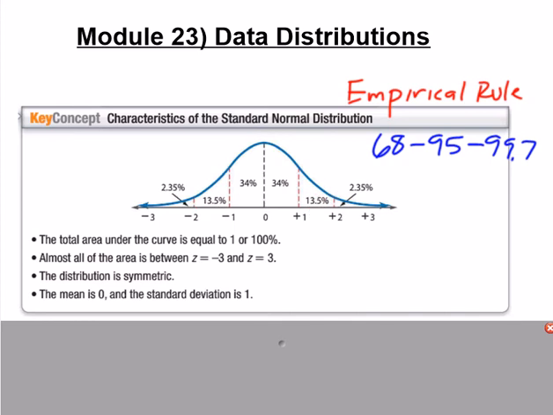deviations of the mean. And then finally, within three standard deviations should be pretty much all of the data, because we add another 2.35%. So that means 99.7% of the data falls within three standard deviations of the mean, either above or below. So under a normal curve, you should only have about 0.3% at most of the data falling outside of three standard deviations.